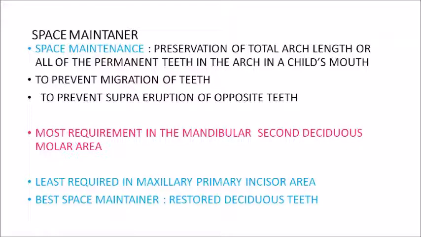Now why is space maintenance important, and in which regions is it more important? Premature loss of the deciduous teeth can cause drifting of the adjacent teeth into the space, which can result in abnormal axial inclinations, spacing and crowding. Most commonly, it is the loss of the deciduous second molars, especially in the mandibular second deciduous molar area. The loss of this tooth can cause mesial migration of the permanent first molars, which causes arch length loss and thereby results in malocclusions in the permanent dentition. So most commonly, space maintenance is required in the mandibular second deciduous molar area.